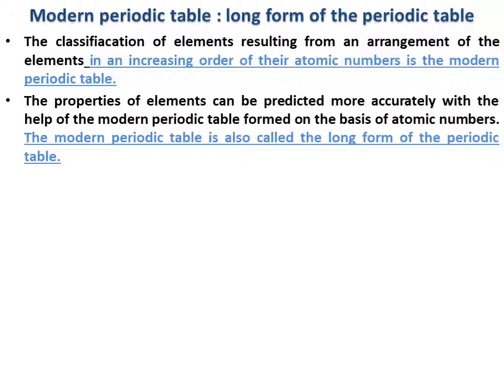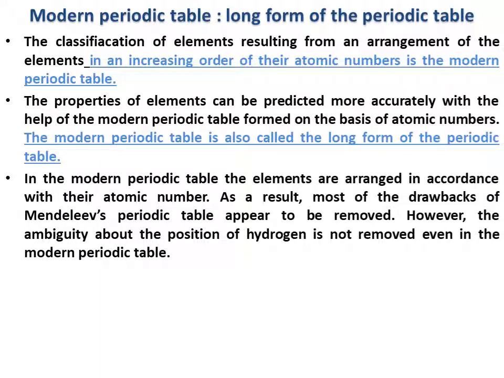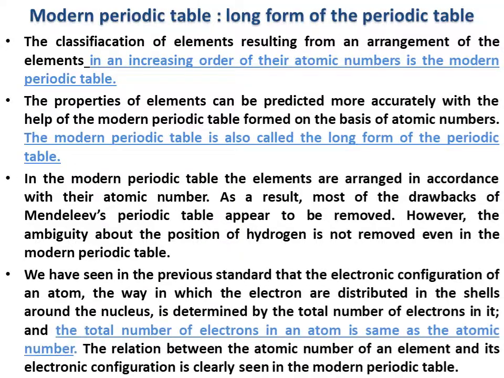The modern periodic table is also called the long form of the periodic table. In the modern periodic table, the elements are arranged in accordance with their atomic number. As a result, most of the drawbacks of Mendeleev's periodic table appear to be removed. However, the ambiguity about the position of hydrogen is not removed even in the modern periodic table.